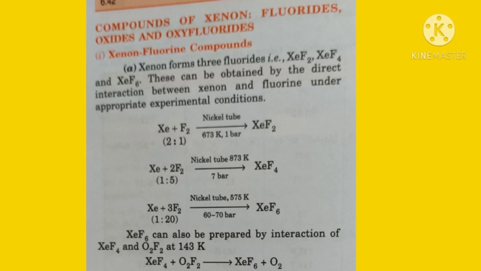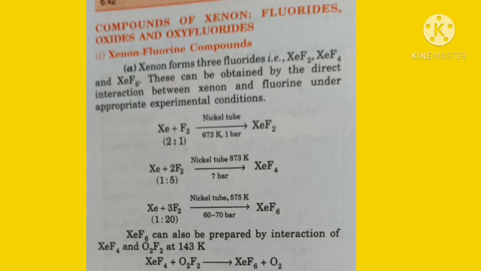Now the second, when xenon is treated in the ratio 1:5, xenon 1 part and fluorine 5 parts, then it forms xenon tetrafluoride. And when we take the ratio of xenon and fluorine as 1:20, then there is a formation of xenon hexafluoride.